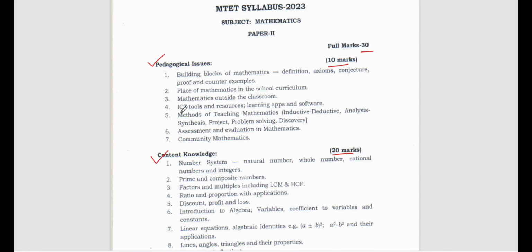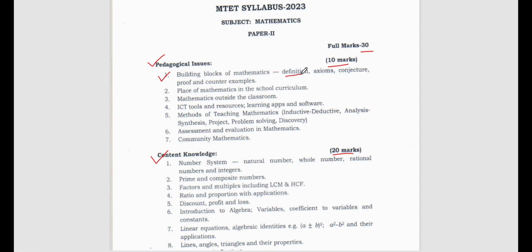Now, what are pedagogical issues? Pedagogical issues are related to pedagogy, which means CDP. If your CDP is good, you can score very well. So let us discuss pedagogical issues first. In pedagogical issues we have 7 subunits. Number 1 says building blocks of mathematics.